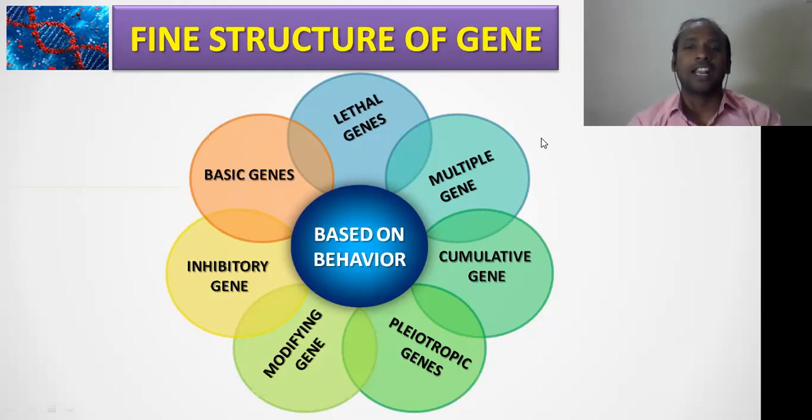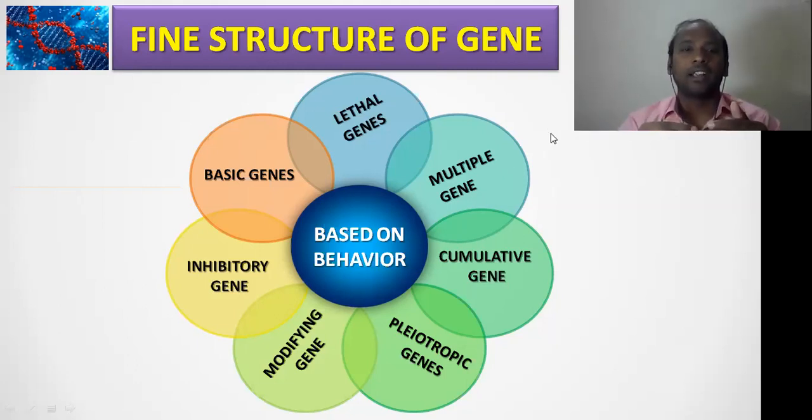This we should understand. The basic genes are nothing but genes that can be present all the time in the cell. As I explained, glycolysis genes and citric acid cycle genes, certain genes which are important for the structural maintenance of the cell, and certain genes which are important for the energy yielding mechanisms. So these all come under the basic genes. Clear? Then the second category is lethal genes, which is very important.